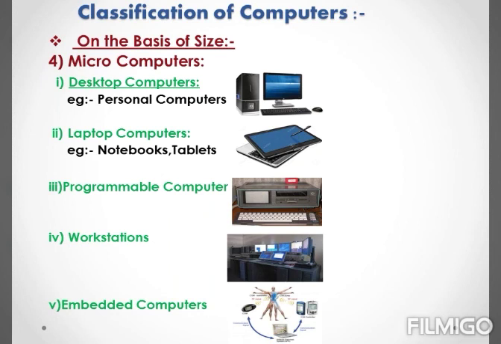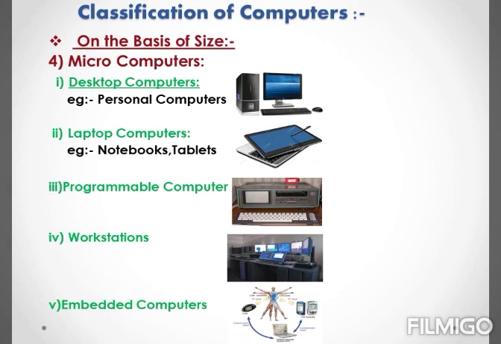The next are programmable computer or PDA. PDA stands for Personal Digital Assistant. They are also known as palm top as they just fit in your palm. Compared to the full-size computers, palm tops perform limited tasks.